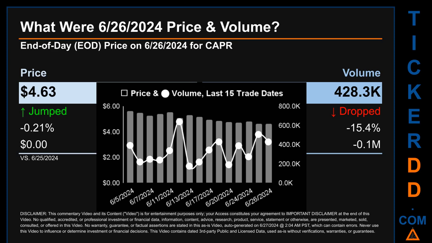The graph shows price and volume for the last 15 trade dates. Across a range of 99 cents, the max and minimum end-of-day price were respectively 5.62 and 4.63. Volume saw a range of 463.4 thousand, from a day low of 175.4 thousand to a day high of 638.8 thousand.